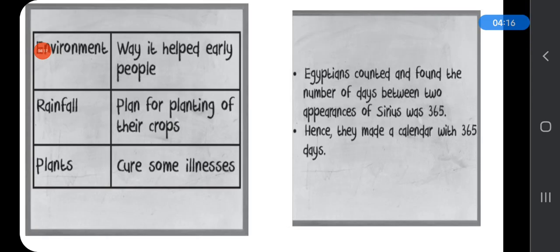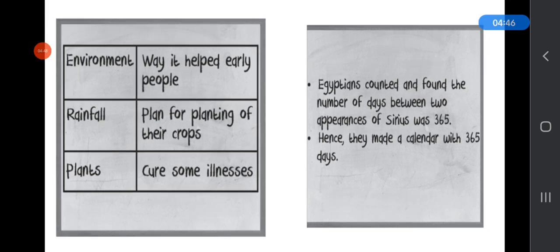So, how did early humans observe the environment? They observed the environment to make their survival easier. They observed rainfall to know the suitable time for planting trees and crops. And they found that ginger helped in curing cold and cough.